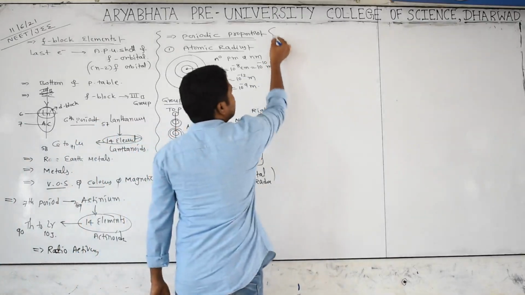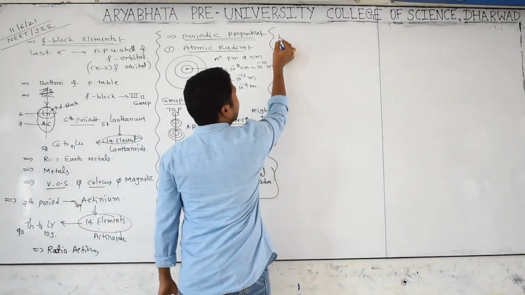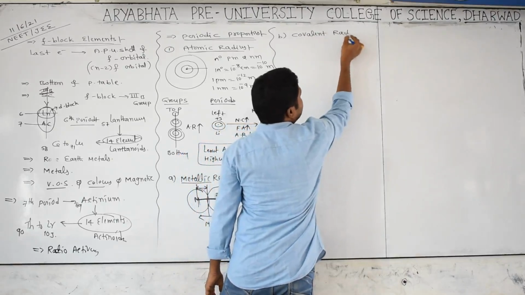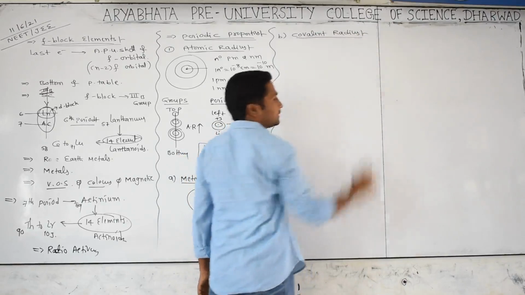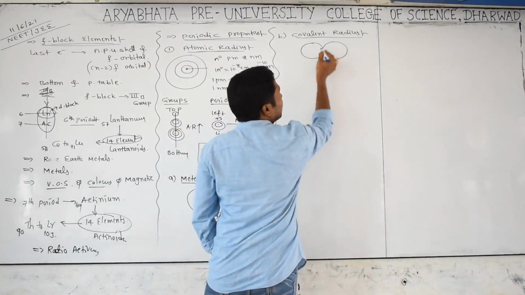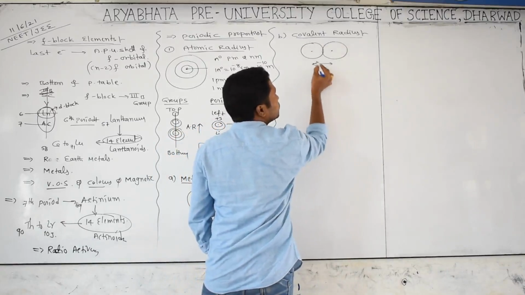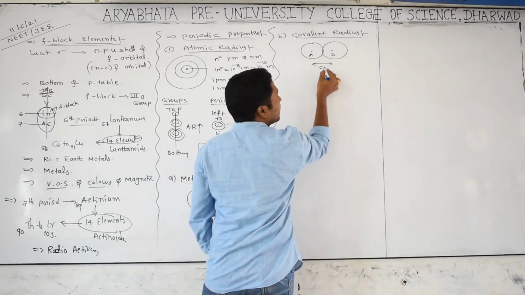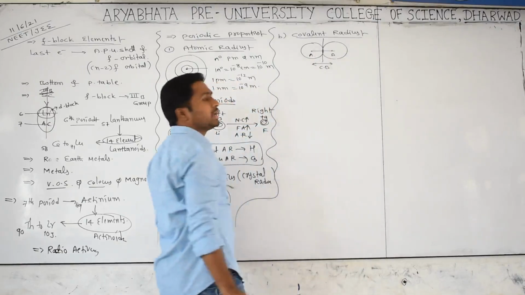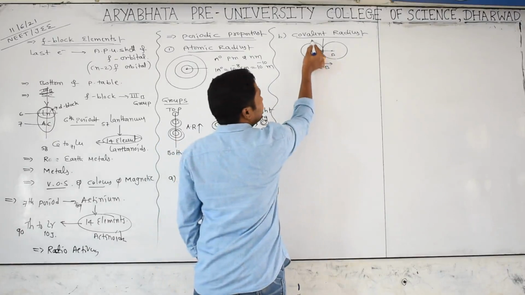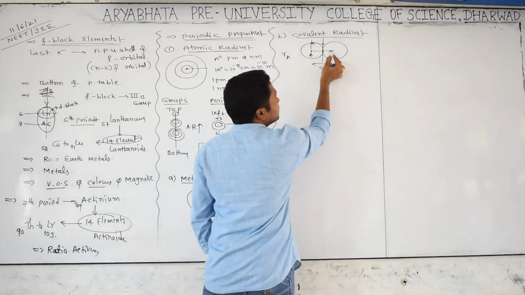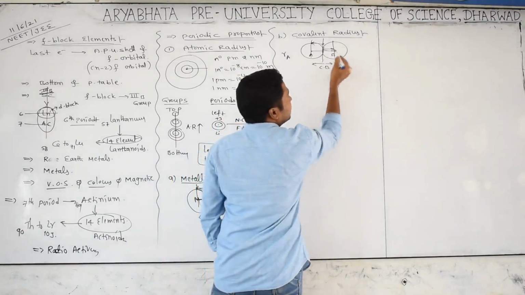Now we are going for the second category, which is covalent radius. What is the meaning of covalent radius? It's very simple. You take two particles which are held together by a covalent bond. The two atoms A and B are held together by a covalent bond. Then half of the internuclear distance between them is called the covalent radius. From here to here, whatever distance is there is called the covalent radius of A, and this is called the covalent radius of B.